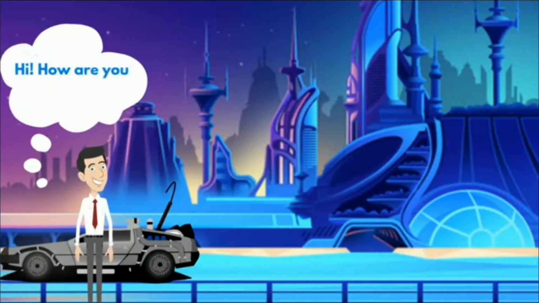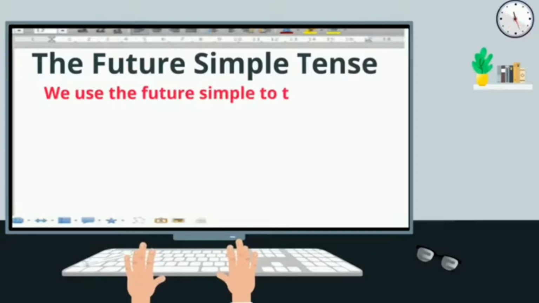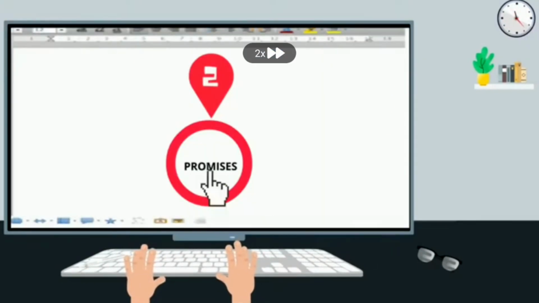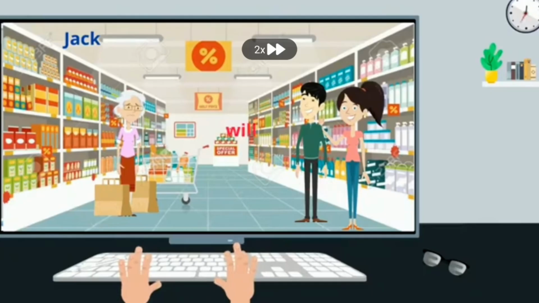Today we are going to learn the future simple tense in all forms, affirmative, negative, and in the future simple to talk about predictions. Sarah will be looking next year. Sarah, I promise, I'm marrying soon. Offers.